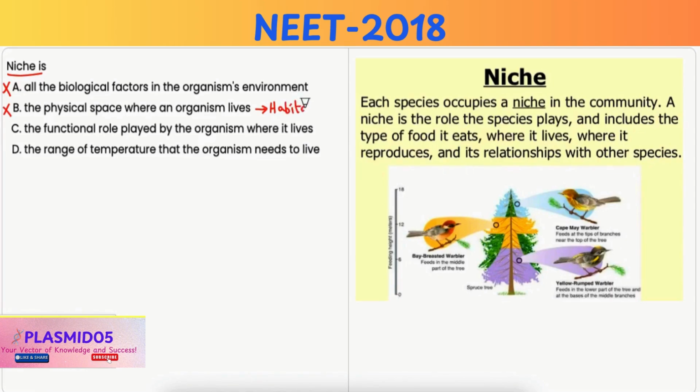Option C, the functional role played by the organism where it lives. Now, a niche is indeed the functional role and position of an organism in its environment, including its interaction with abiotic and biotic factors. Hence, it is the correct option. Option D, the range of temperature that the organism needs to live. It is also incorrect because this describes a specific abiotic factor but does not encompass the broader concept of niche.